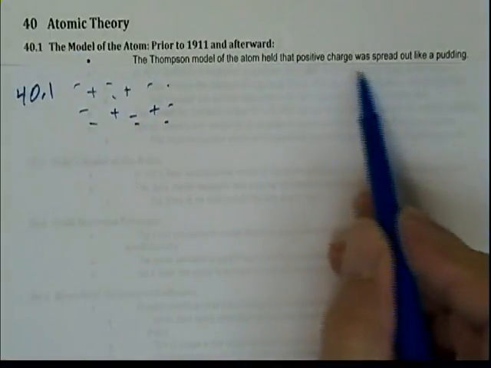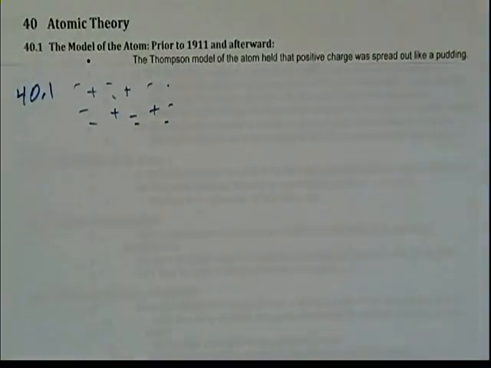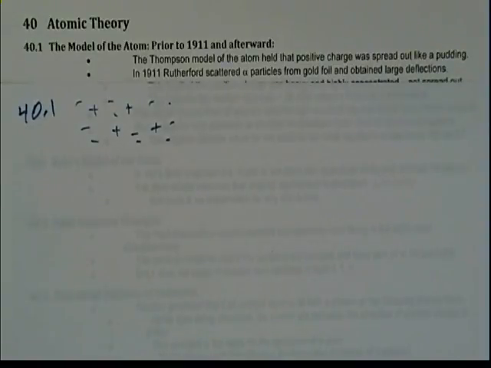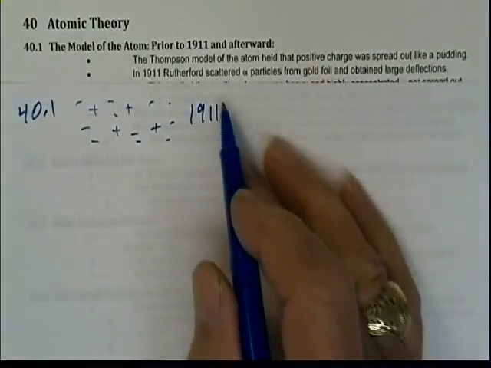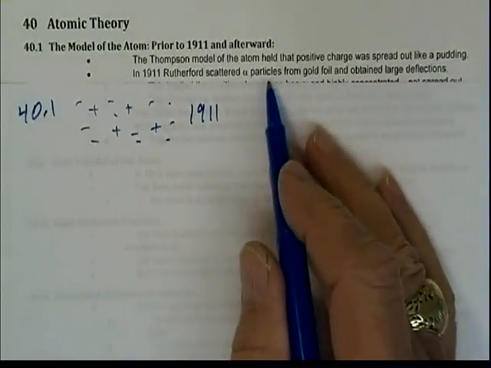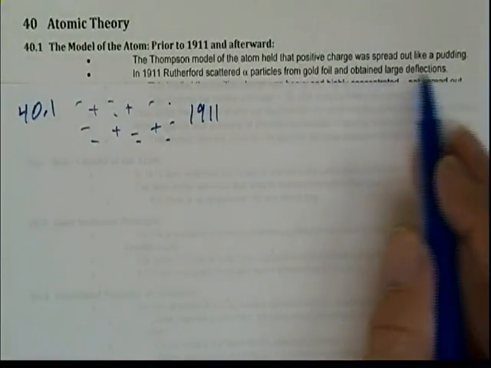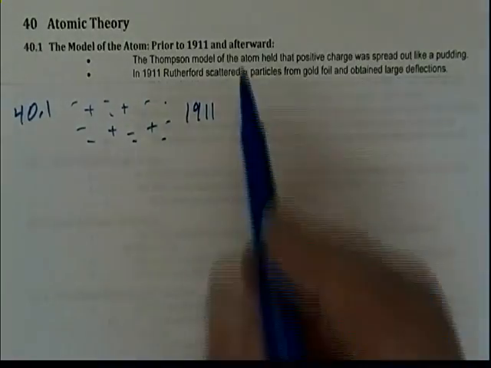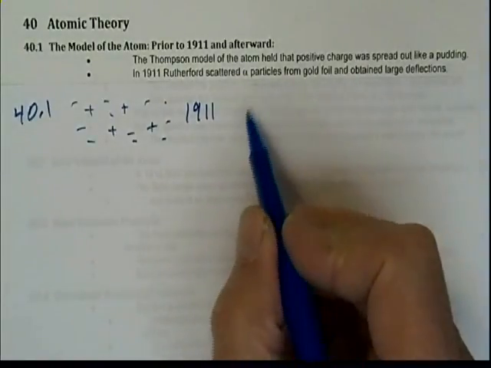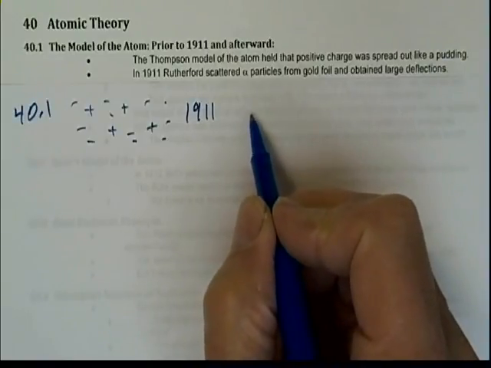The Thomson model of the atom held that positive charge was spread out like a pudding. But in 1911, Rutherford did some scattering of alpha particles from gold and obtained some large deflections. Now, let me explain why we chose gold and why he chose alpha particles.